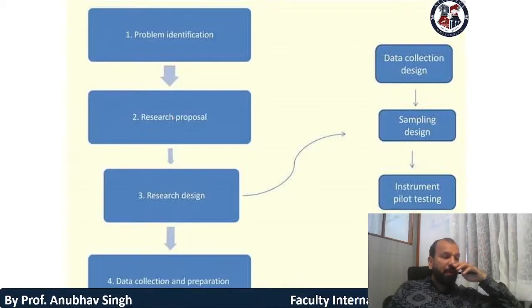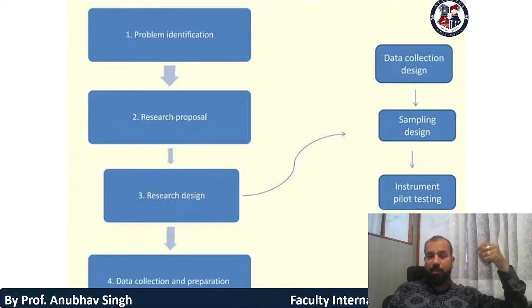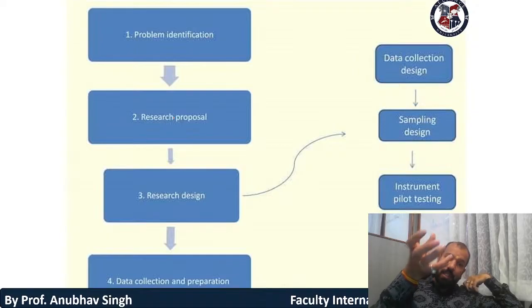Problem identification is a very important topic, because if you are not able to identify the problem, you have to do a literature review. You have to read one paper, two papers, five, 10, 100, 500 papers, hundreds of theses, hundreds and hundreds of pages of data. Only then will you understand what the problem is. Once the problem is identified, you diagnose it, and at the same time do the literature review related to your problem.